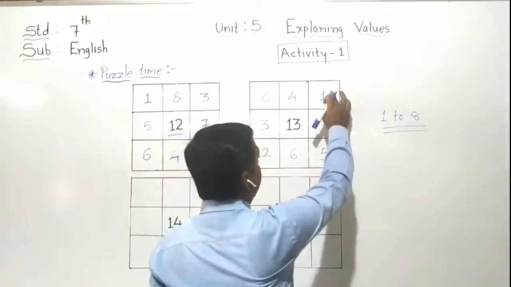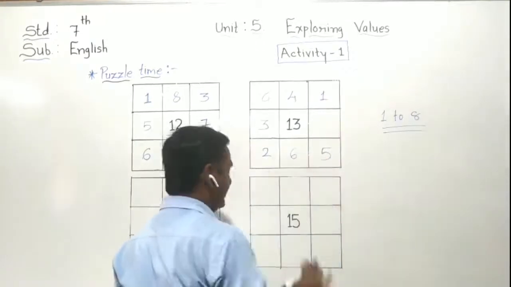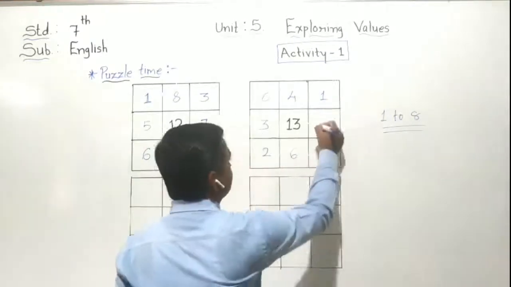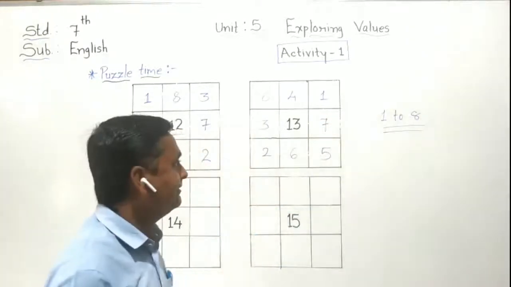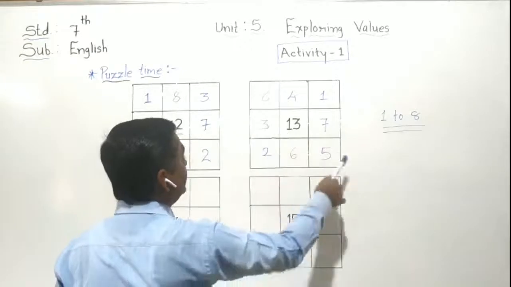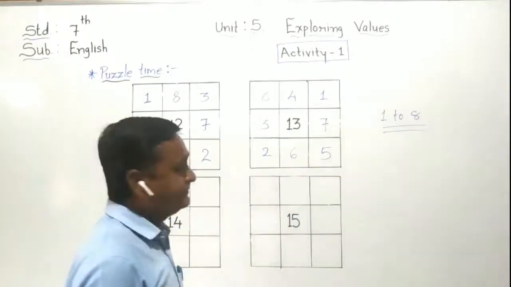Here 5 and 1 given is 6. Now remaining. How many remaining? Yes. Only 7 we have to add. We have to add 7. So here we can count 13 with the puzzle.